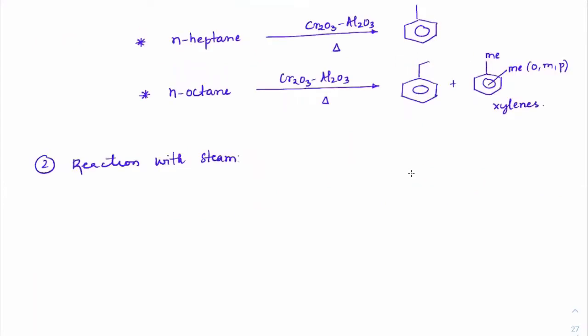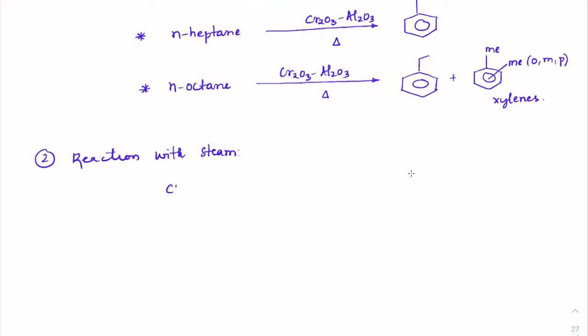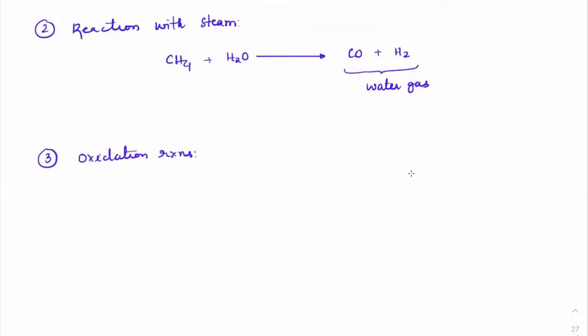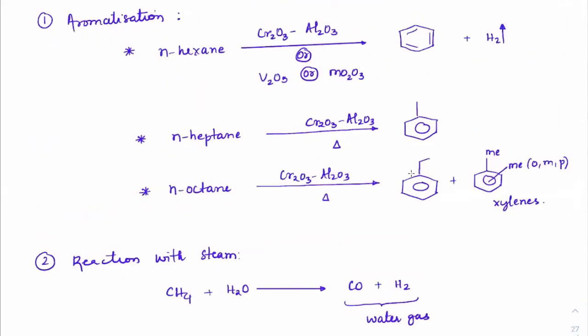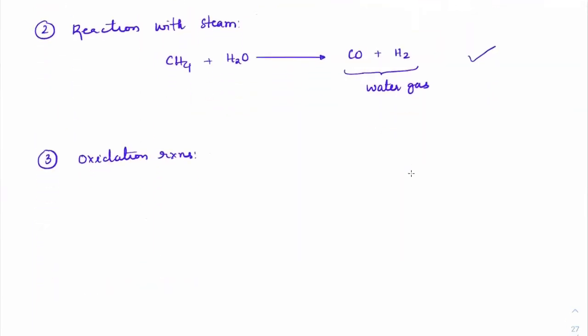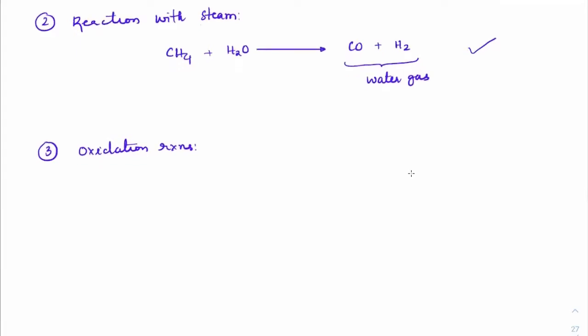Okay. See, reaction with steam. CH4 methane, when you treat that with H2O, it would produce CO plus H2. If it is almost a 1:1 ratio, we call it water gas. These are all industrially used. This one is given in NCERT. So whatever is given in NCERT, make sure you are aware of that for JEE Mains. Okay.